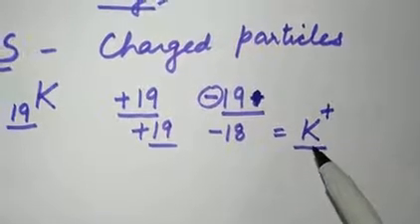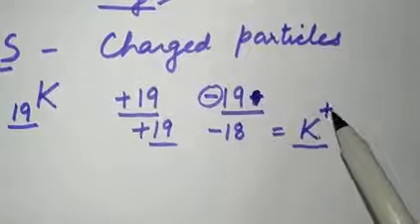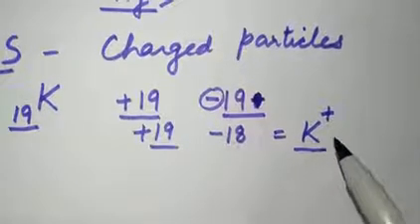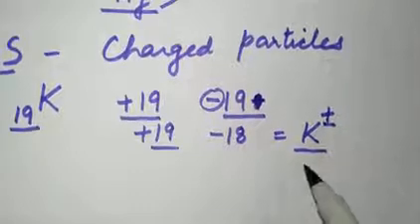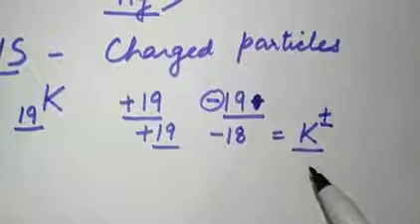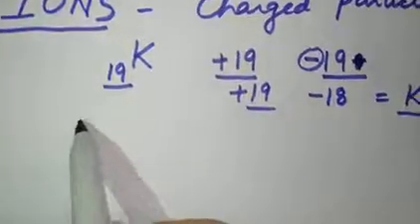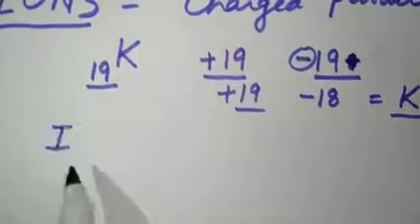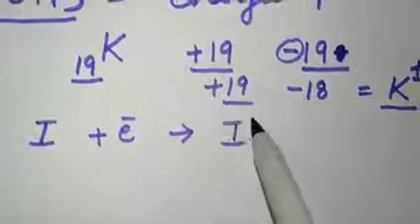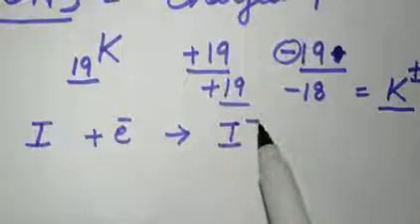So it loses the electron. Do understand how we get this positive charge: because it has lost one electron. When an atom loses an electron, it gets a positive charge, and when it gains an electron, it becomes a negatively charged particle, that is a negatively charged ion. For example, iodine is I. If it gains one electron, it will become I minus, because it has gained one negatively charged particle.